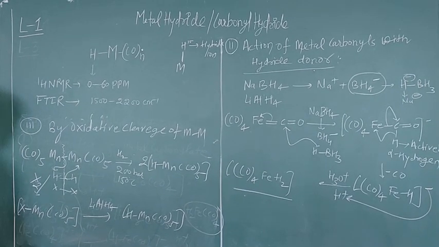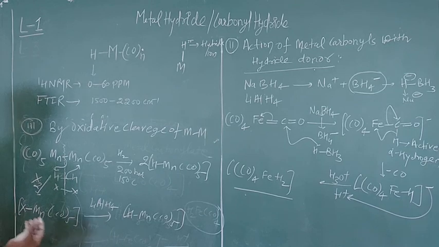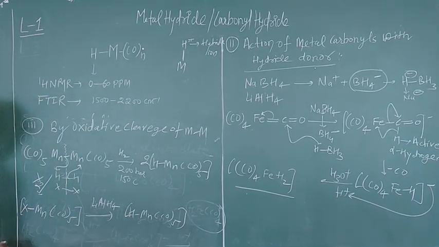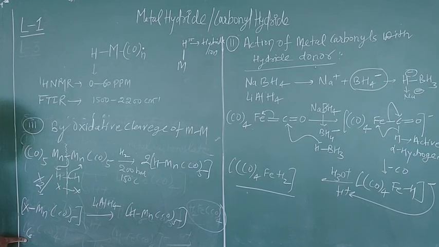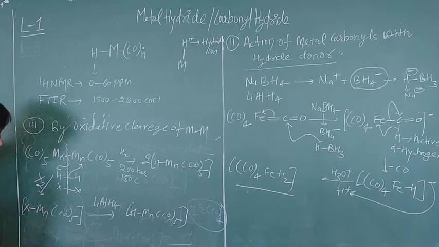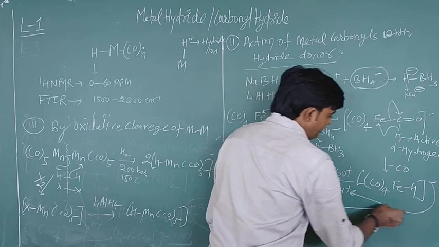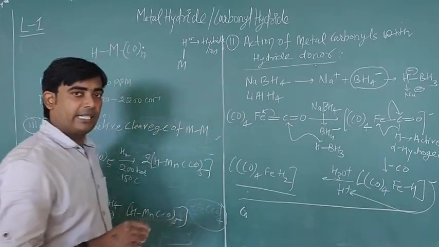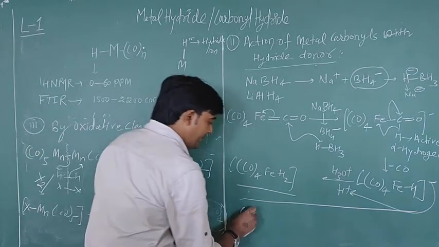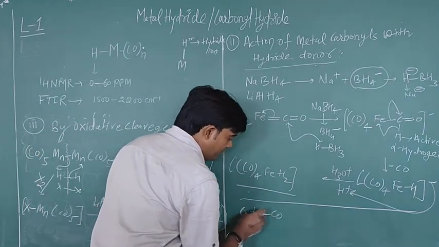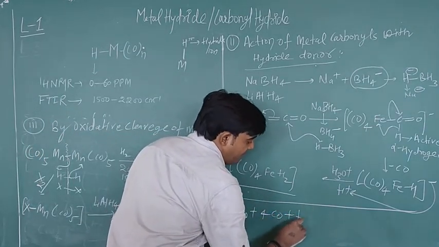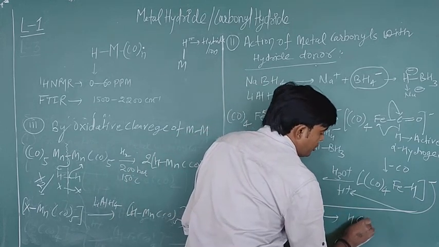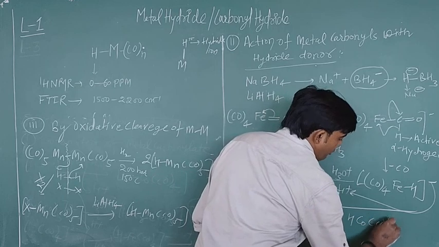Now we are going to discuss the direct method. I told you that in the direct method you can react a metal, for example cobalt. I am taking an example of cobalt reacting with 4 CO in presence of half molecule of H2, and you can directly make the HCo(CO)4 complex.